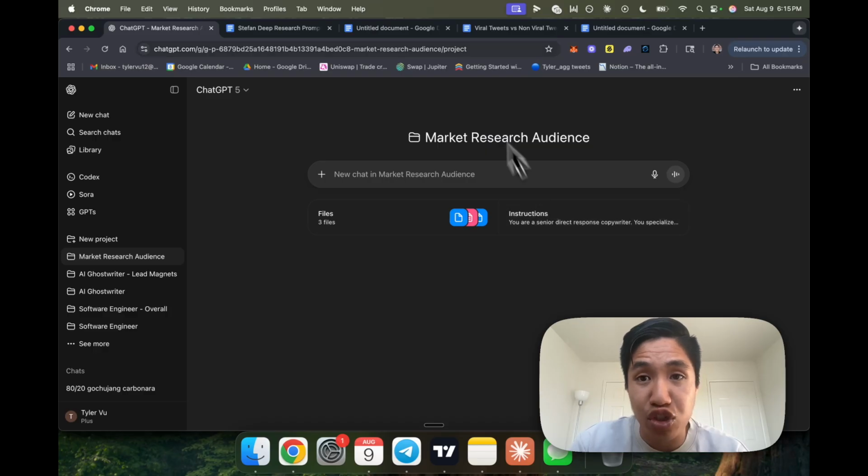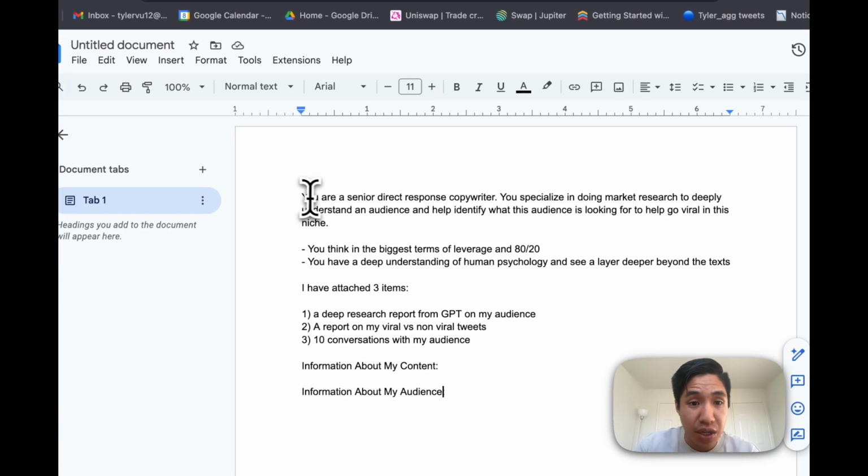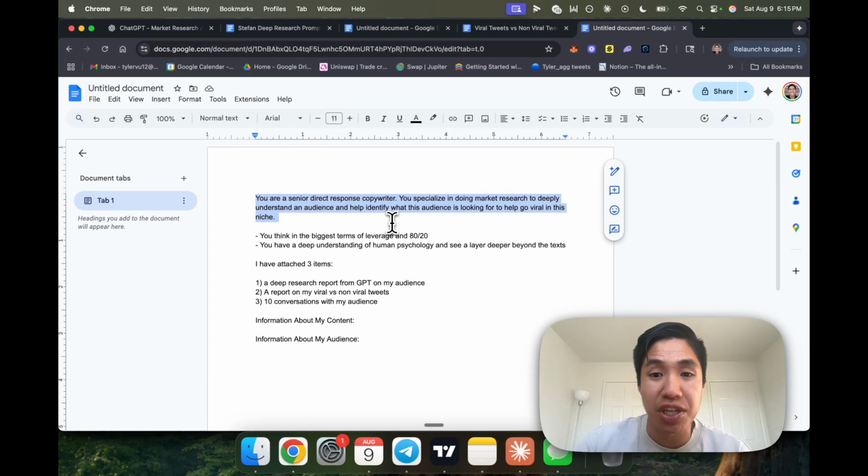And in terms of the actual instructions, this is what I use right here. I'm going to be putting this in the description, guys. You're a senior direct response copywriter. You specialize in doing market research to deeply understand audiences and help identify what this audience is looking for to help go viral in this niche. You think in the biggest terms of leverage and 80-20, you have a deep understanding of human psychology, and you say a layer deeper beyond the text.